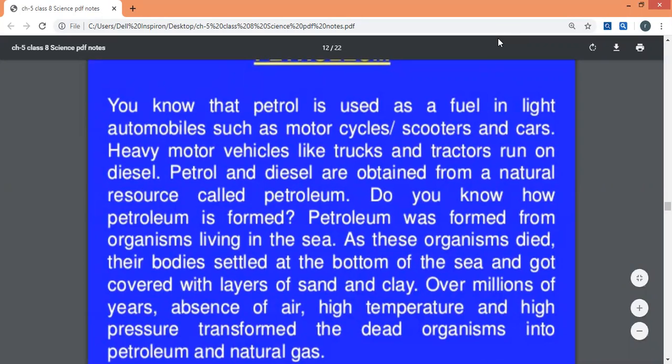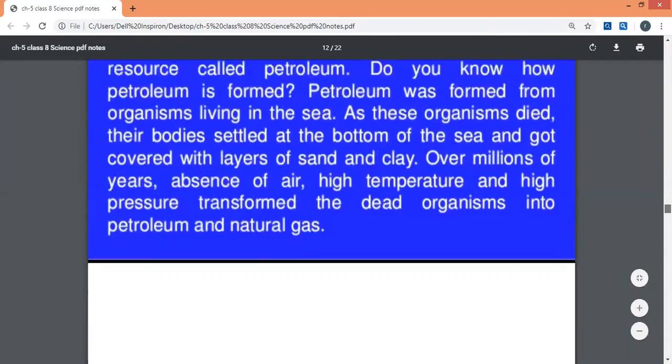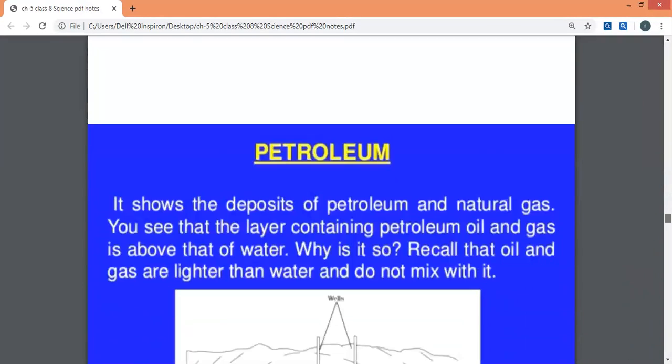Over millions of years, in the absence of air, high pressure and high temperature transformed the dead organisms into petroleum and natural gas. So we have done how petroleum has been formed.